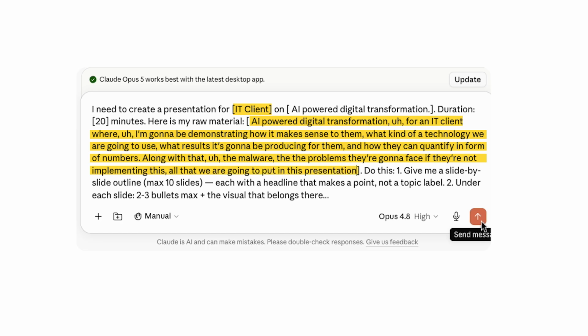Put the raw information you have with you in this. I have just done it because I'm not a product manager, I don't have much clue. I'm just taking the help and clue and adding some details so that you get the clarity what to fill where. Now do this, give me a slide by slide outline, each with a headline that makes a point. Everything is going to be done and dusted in the next 2 minutes. So let's go ahead and shoot.